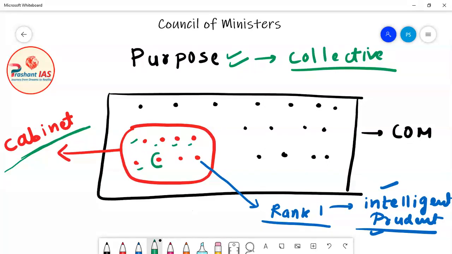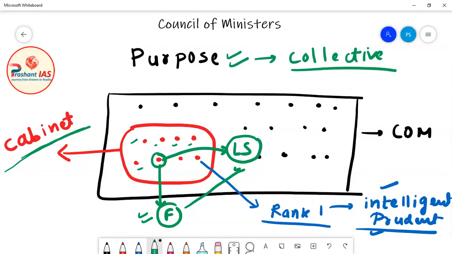So this person in the green circle is the finance minister of the country. Now let's suppose a condition where every minister is individually responsible to Lok Sabha. It means if a decision regarding the finance ministry is defeated in Lok Sabha, then only the finance minister will be removed by Lok Sabha.